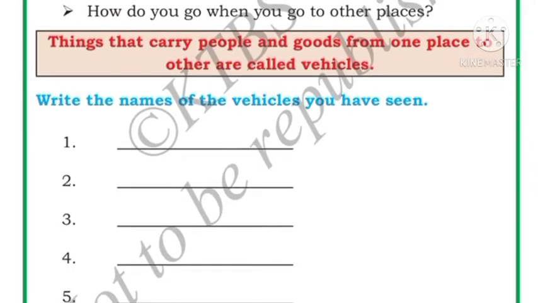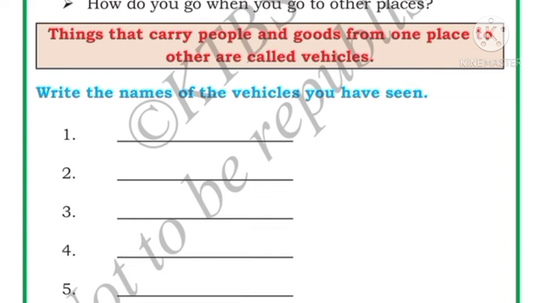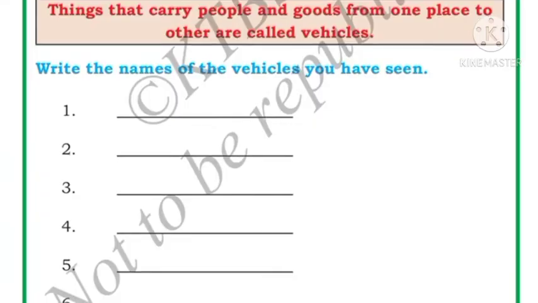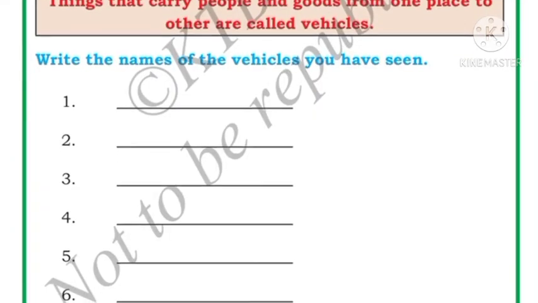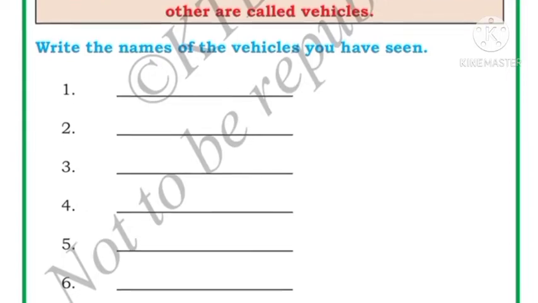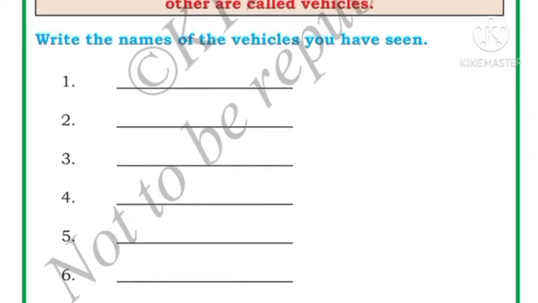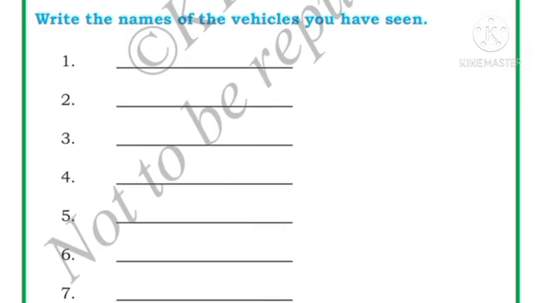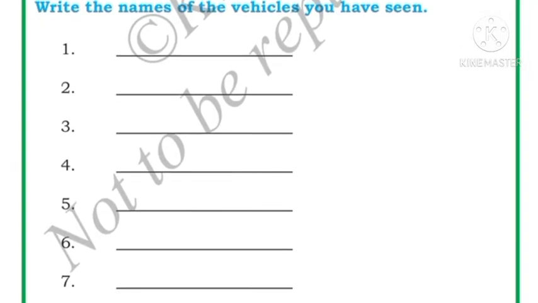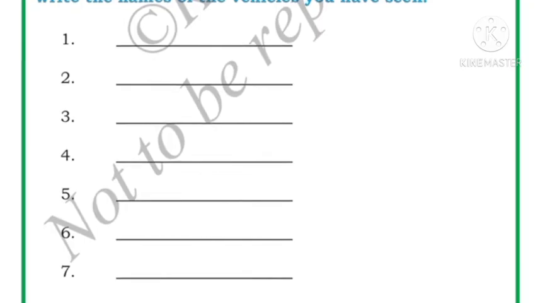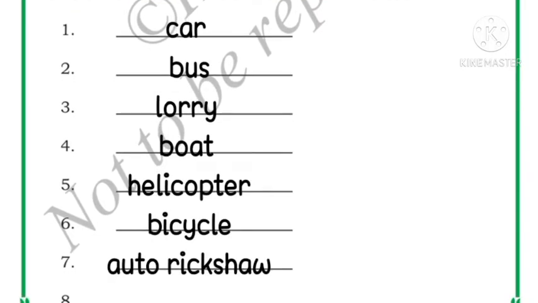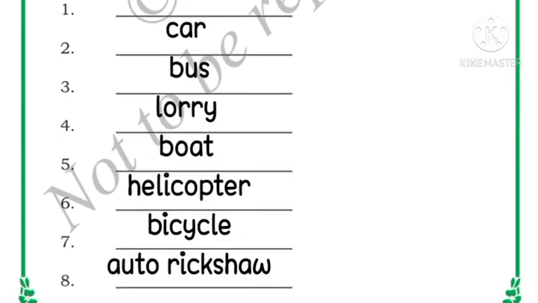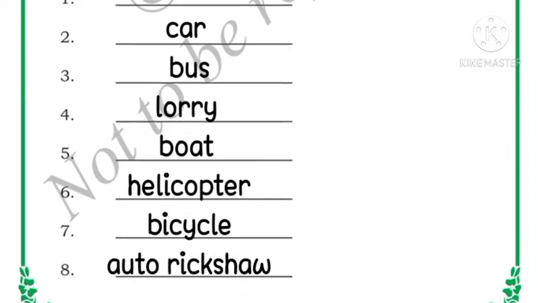Things that carry people and goods from one place to another are called vehicles. What are vehicles? Things that carry people and goods from one place to another are called vehicles. Okay. Now write the names of the vehicles that you have seen. Children, you see many vehicles in your daily life, right? So here we have to write the names of some of the vehicles which we have seen. We will write car, bus, lorry, boat, helicopter, auto rickshaw, bicycle, etc.